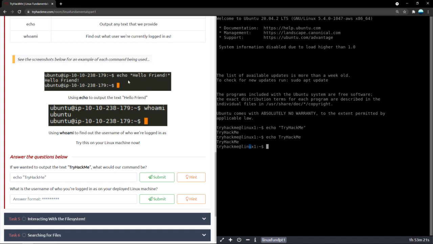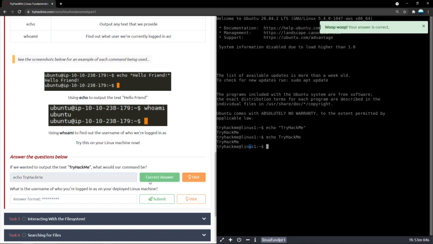We will come across this later, but for the time being, you just have to understand that if there are spaces or special characters, you're better off putting inverted commas around your text. So let's go ahead and remove the inverted commas because this is just text. Try hack me. And there we go.